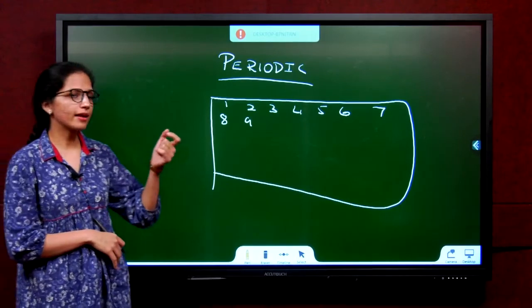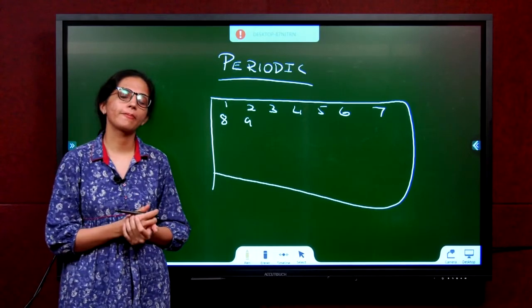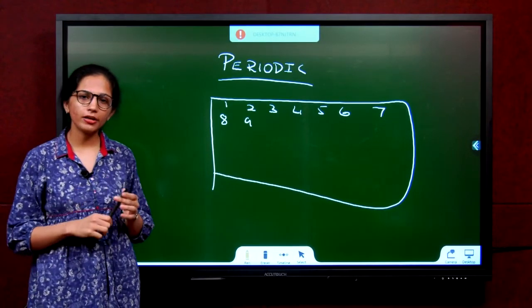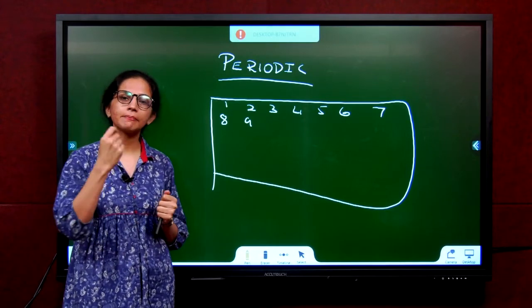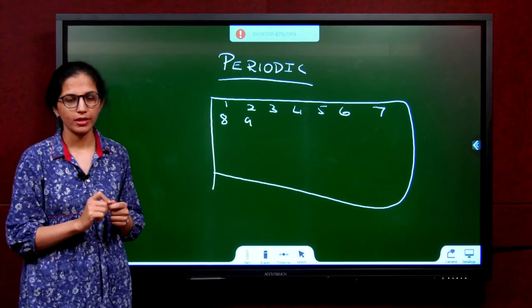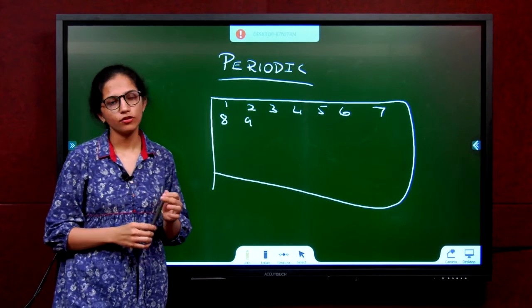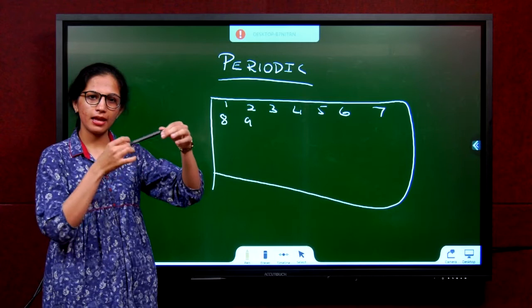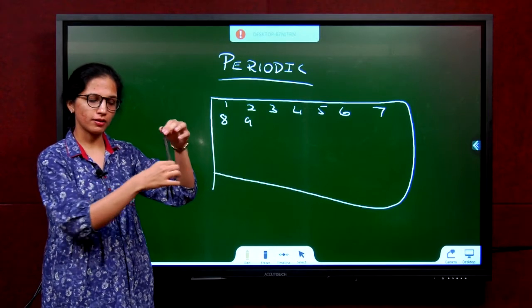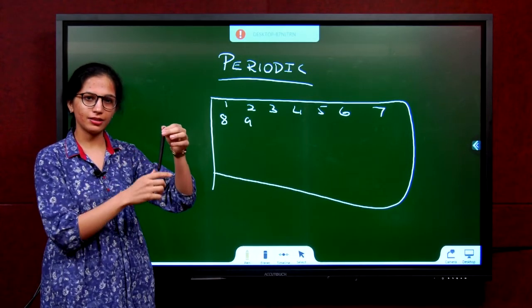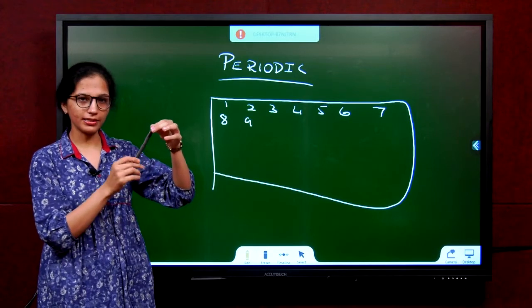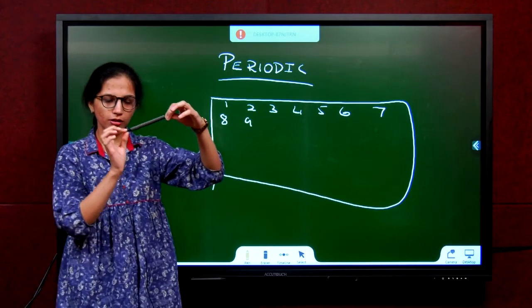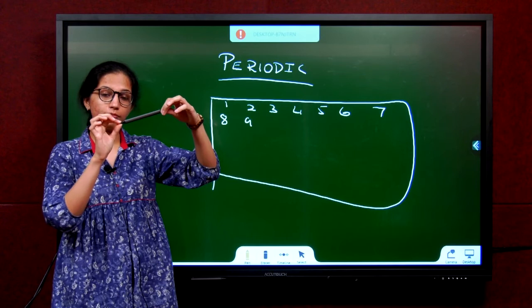Now let us understand the meaning of periodic. Periodic means something that repeats itself. For example, you have all seen a pendulum clock. The pendulum goes like this and 1 second gets over. After some time, one chime will come and it's 12 o'clock. So what is happening here? It's periodically moving.